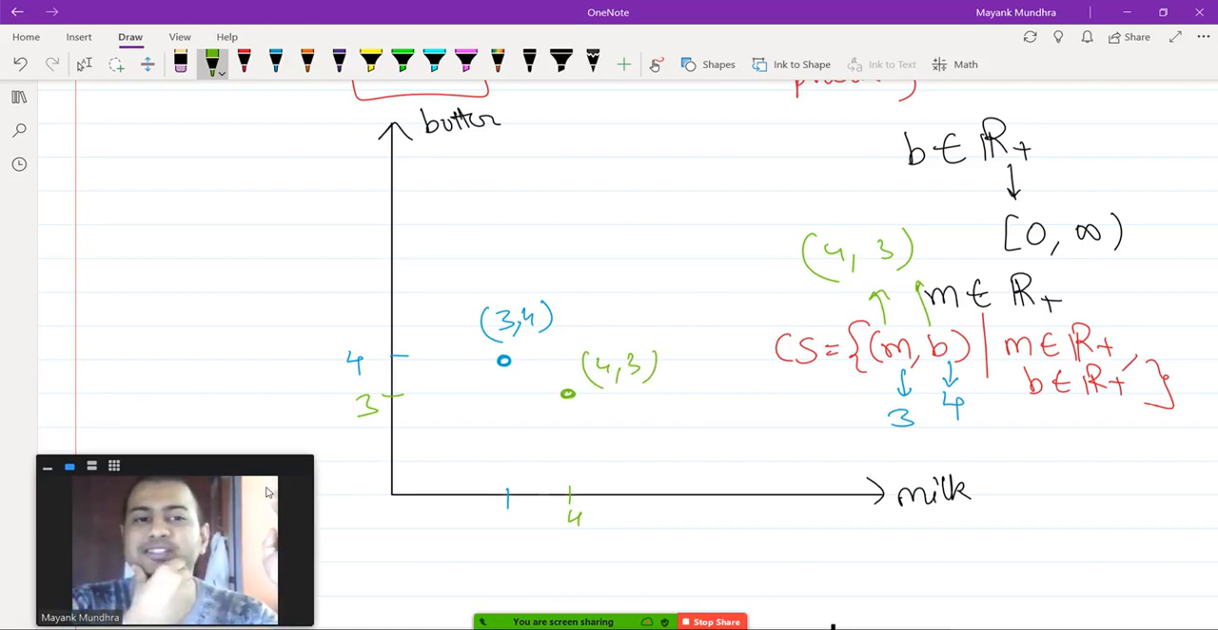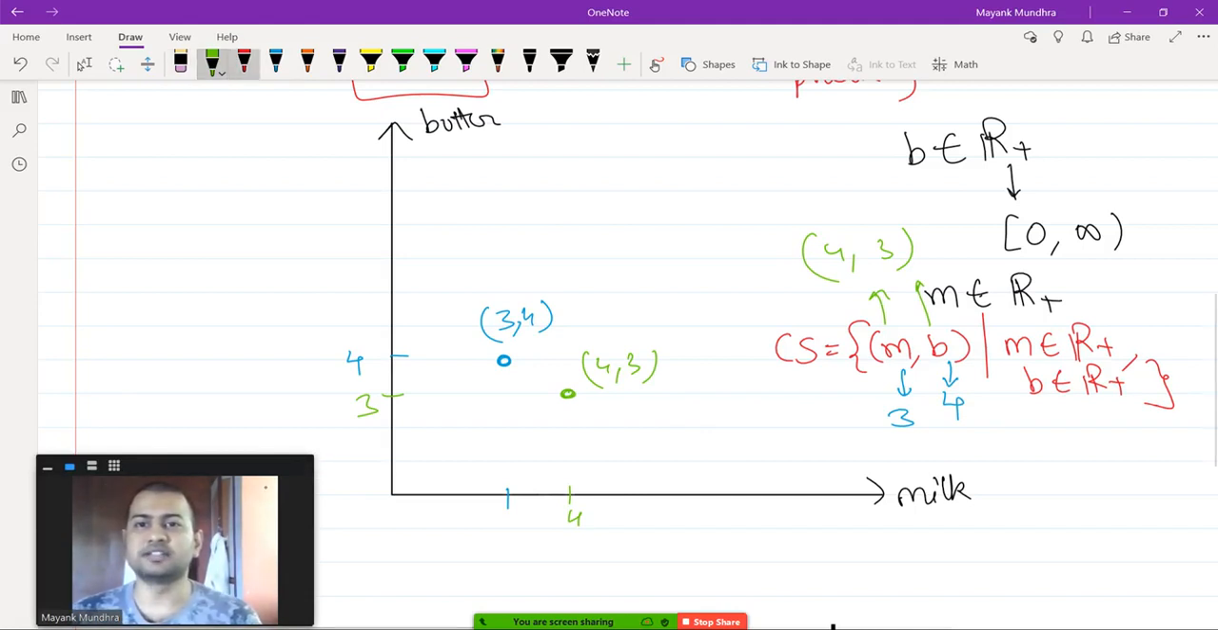These are different elements in the consumption set. 3 units of milk and 4 units of butter is different from 3 units of butter and 4 units of milk. So when you're talking about the Cartesian product of different sets, arrangement matters. The Cartesian product is an ordered pair. So these are two different bundles. He can consume any bundle. These are just examples of two of the bundles that he can consume.